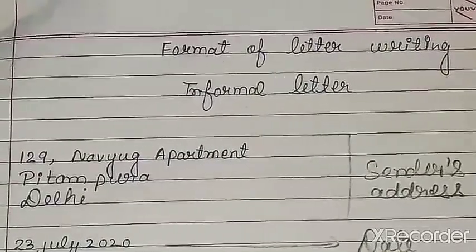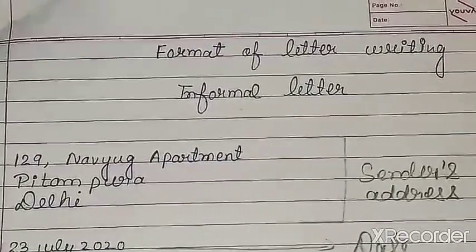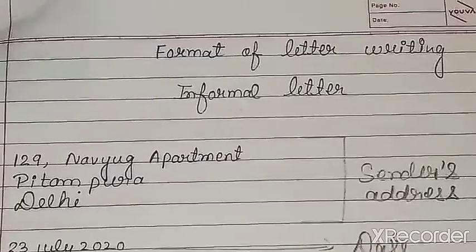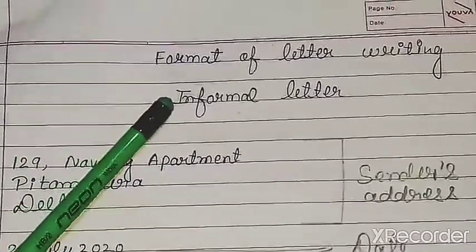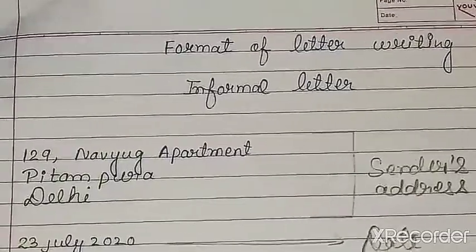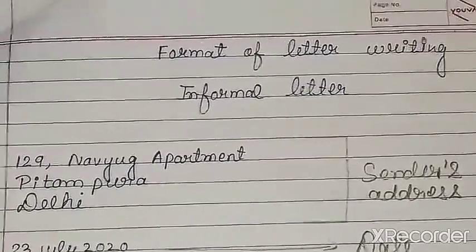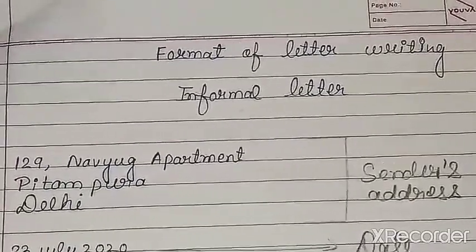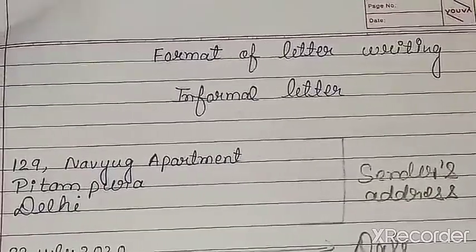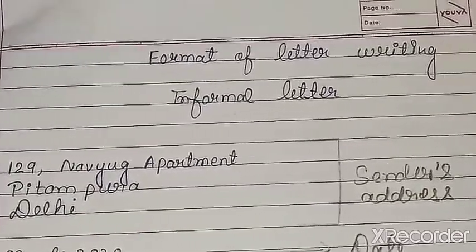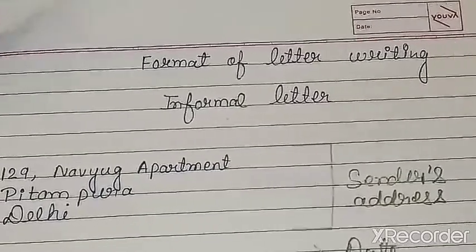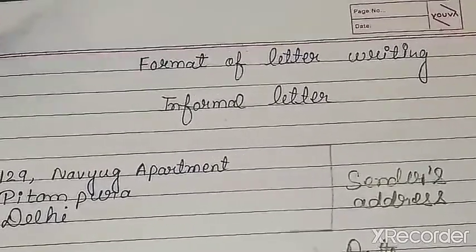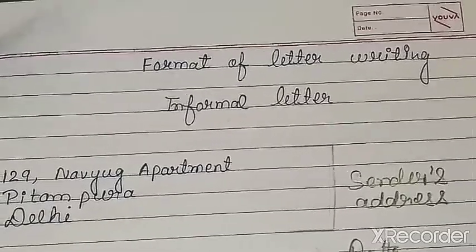Students, in the last lecture you studied what letter writing is, the types of letter writing, and the format of a formal letter. So today we are going to study the format of an informal letter. We can write an informal letter to invite a friend, advise a friend, thank a friend for spending a holiday together, remind a friend, congratulate a friend, request help or admit a mistake, or on many more topics. An informal letter can be written to your family, friends and relatives.